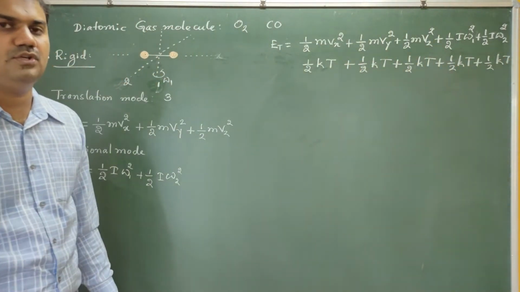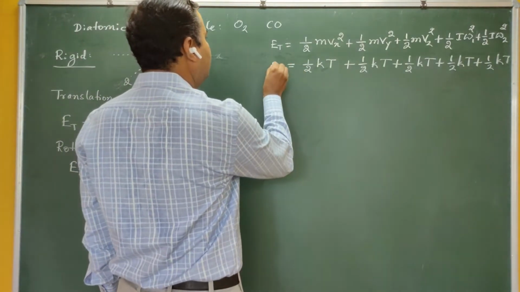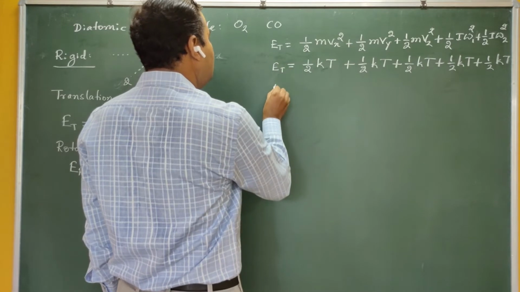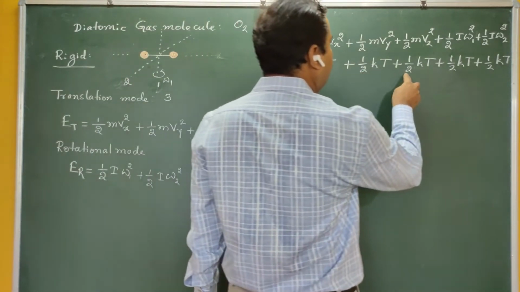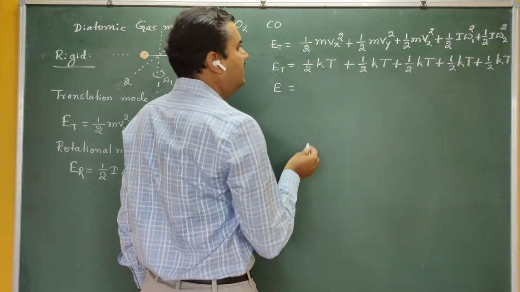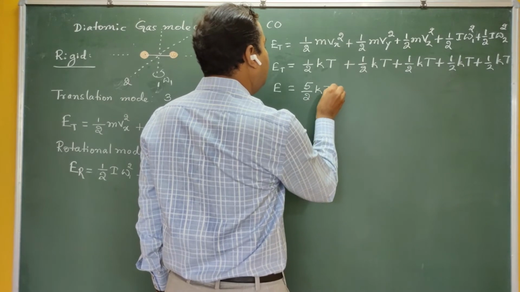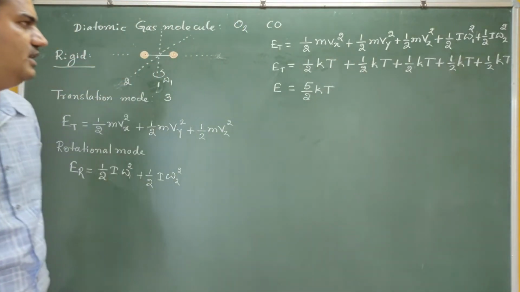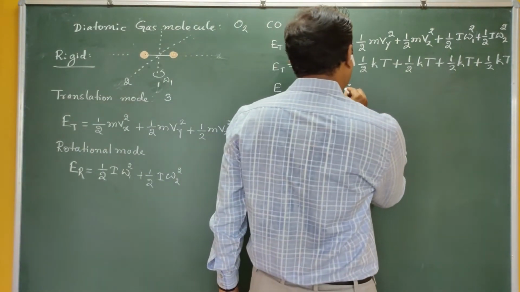According to Maxwell's law of equipartition of energy, what is the total energy? If you write in terms of the Boltzmann constant and absolute temperature, it is half kT, half kT, half kT, half kT, half kT. How much is it? It becomes 5 by 2 kT.